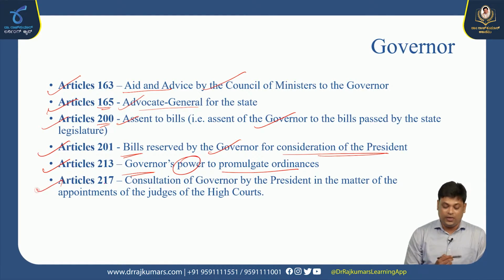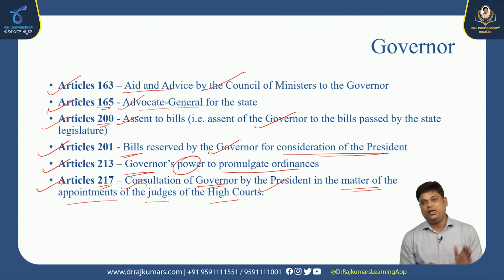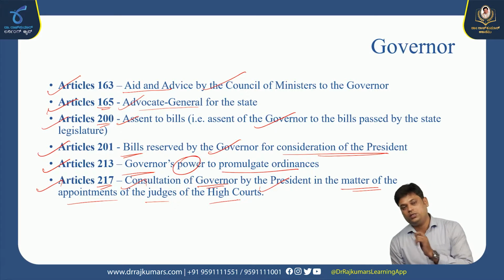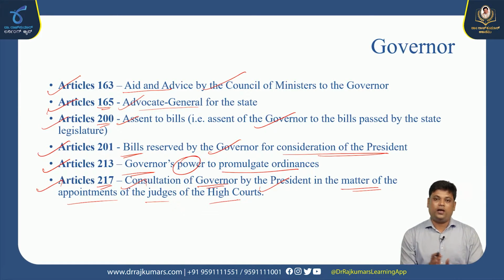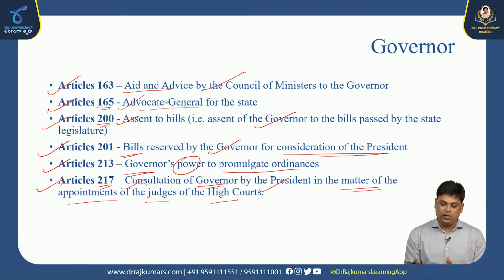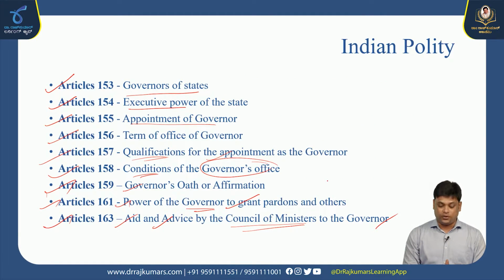Article 217 gives the consultation of the governor by the president in the matter of appointment of judges of the high courts. When the president wants to appoint the high court judges, he can consult the governor of the state as well. So these are all the provisions which give the constitutional importance of the governor's office.